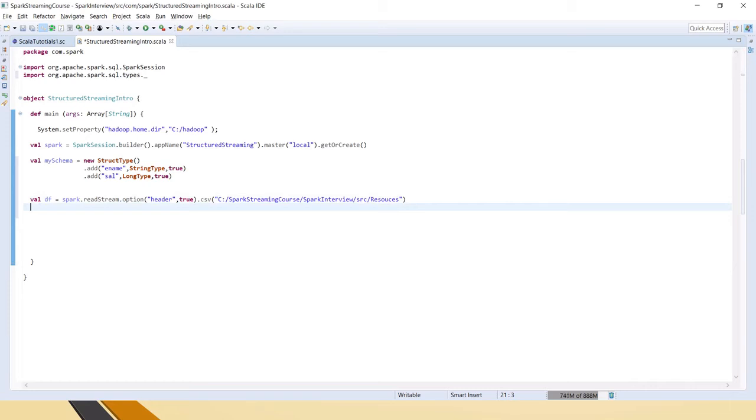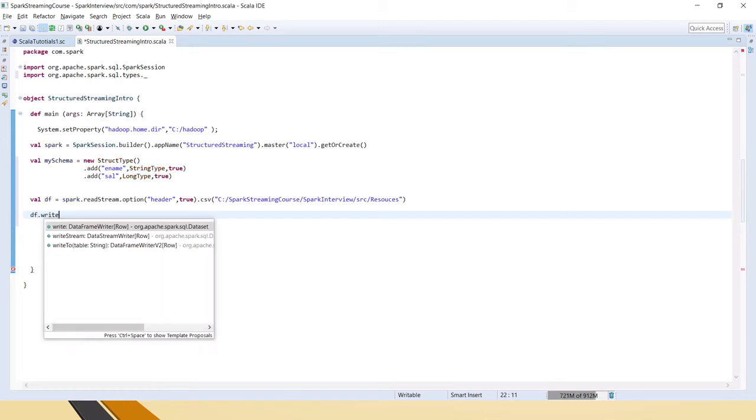And that's it. We have the data frame ready. So we'll simply just do, no, let me write it. Okay, so now we will write it to console.